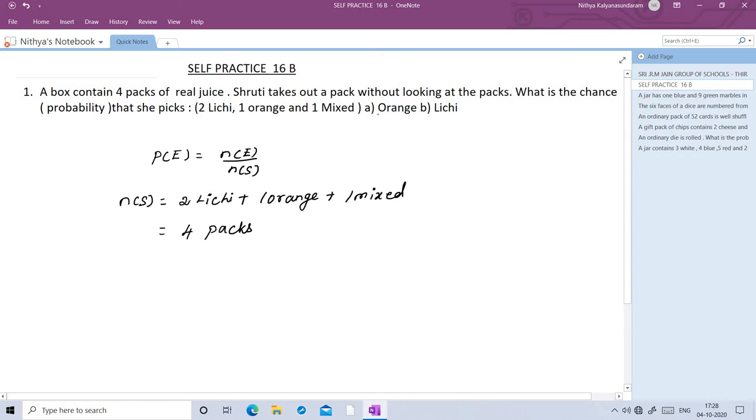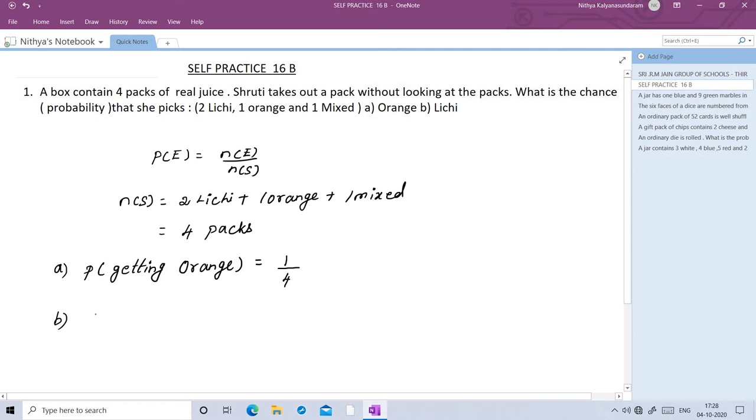So we want to find what is the probability of getting orange. So first one, probability of getting orange is equal to, orange we have 1, so 1 by total number of packs is 4, so 1 by 4. So probability of getting orange is 1 by 4.